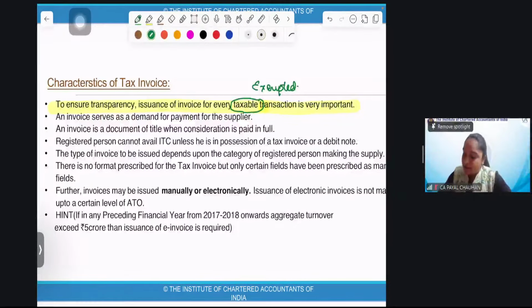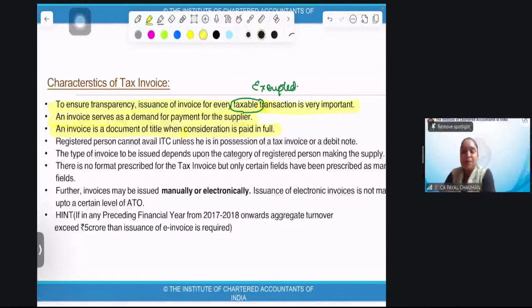Now, the invoice serves as a demand for payment for the supplier. When I give you an invoice, that means I'm telling you that the value mentioned in the invoice after discount, along with the tax, has to be paid by the recipient. An invoice is a document of title where consideration is paid in full.